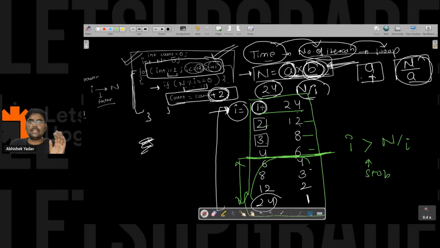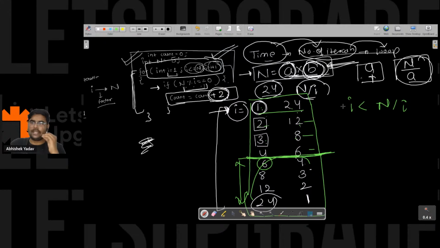So here you can see I have n by i. 1 is less than 24, 2 is less than 12, 3 is less than 8, and 4 is less than 6. But after that, the value of i is greater than n by i. That means I am doing the repeated task, right everyone? So I have to stop here. So I can tell the computer, hey computer, you have to use the for loop till the time i is less than n by i. Everyone is getting that point?